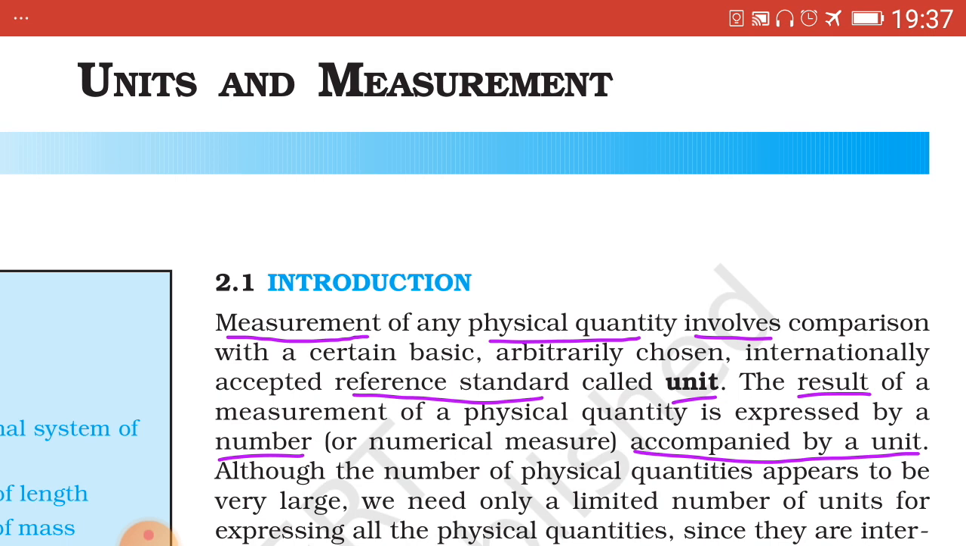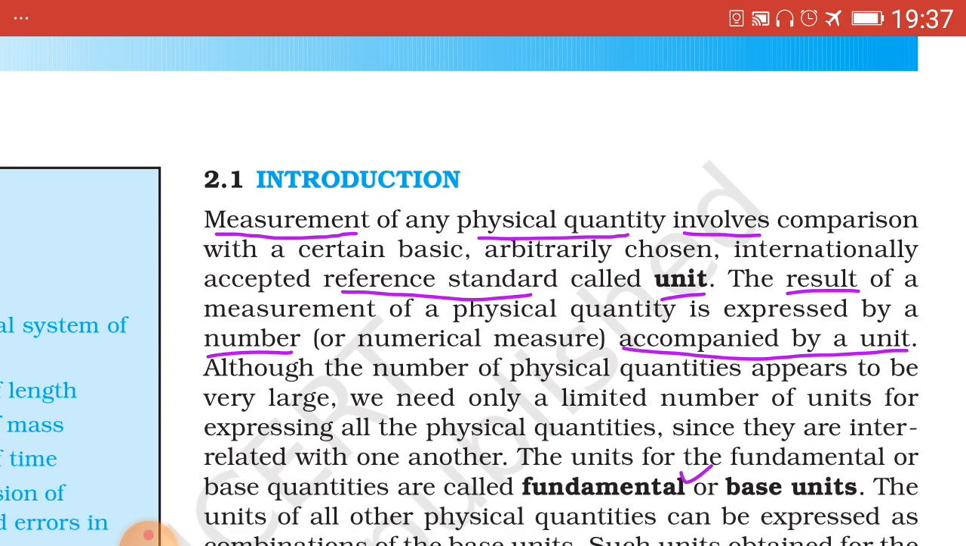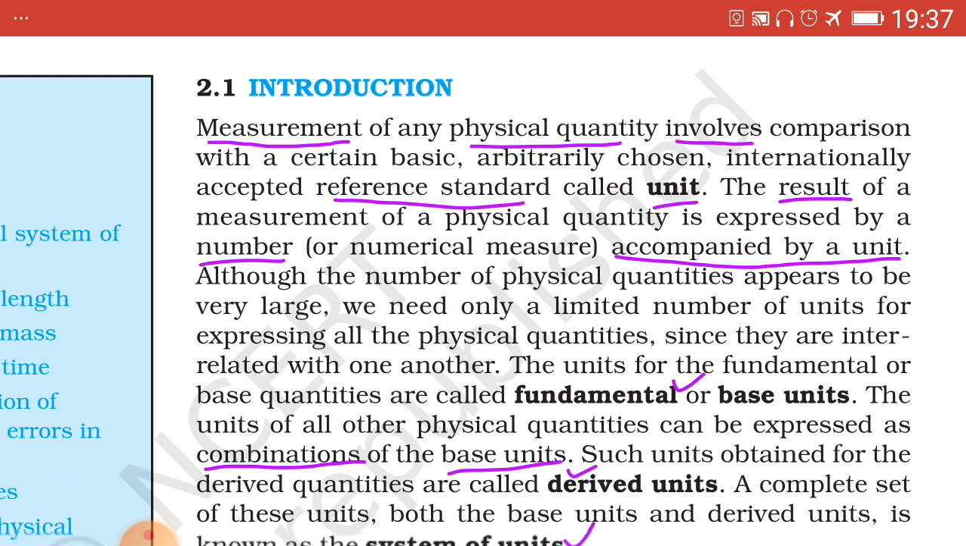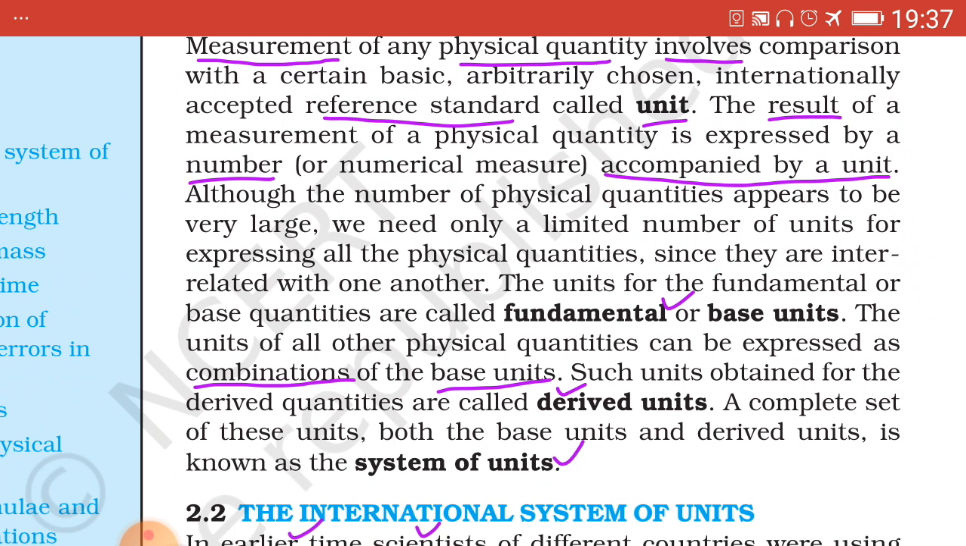The units for the fundamental or base quantities are called fundamental or base units. Now, it is not given here what is meant by fundamental physical quantities. You can write it down in your notebook.